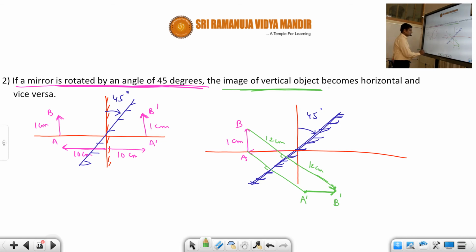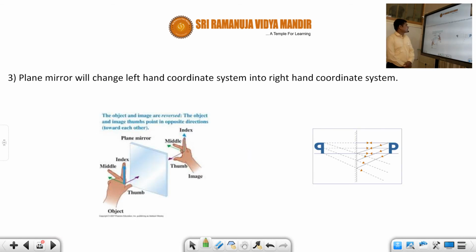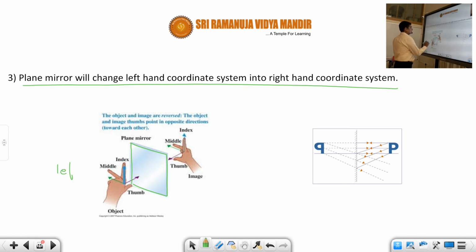So now let's move to the next important point, that a plane mirror will change left hand coordinate system into right hand coordinate system. Okay. Here students, you can see clearly that here is a plane mirror. Now here we have placed our left hand system here. Suppose let us say this is the left hand. Okay.